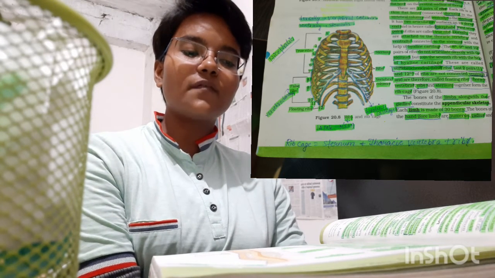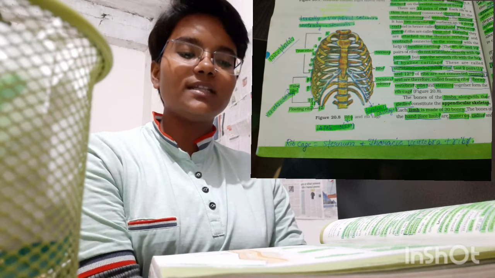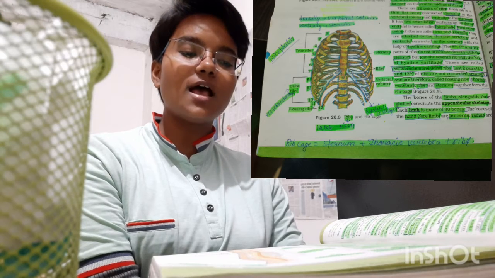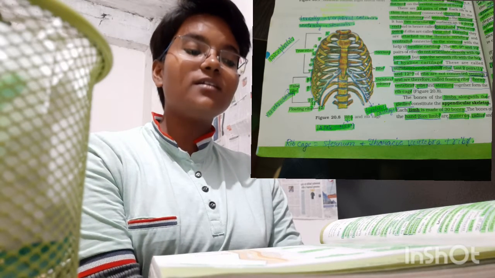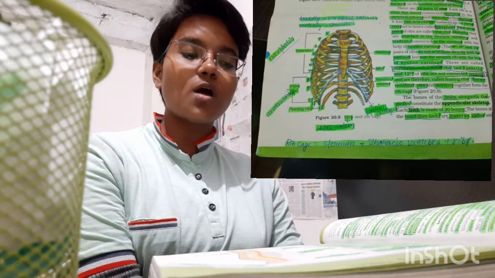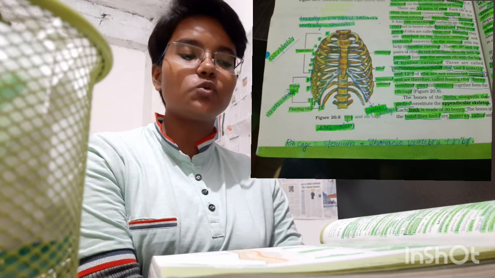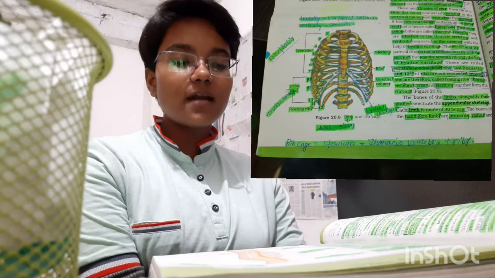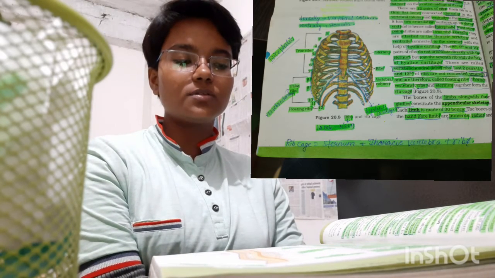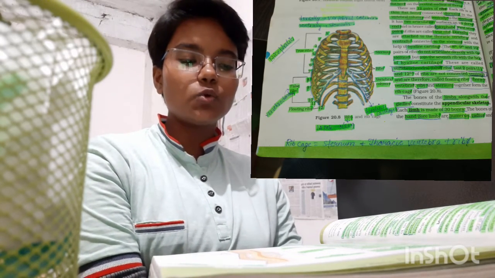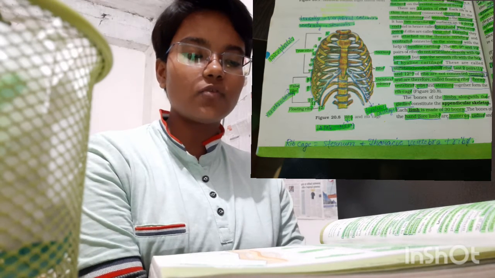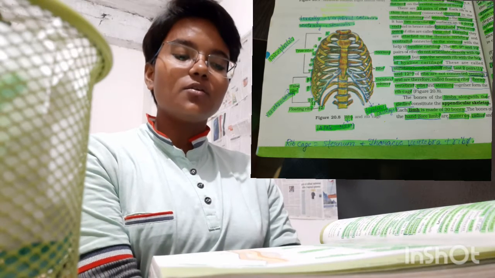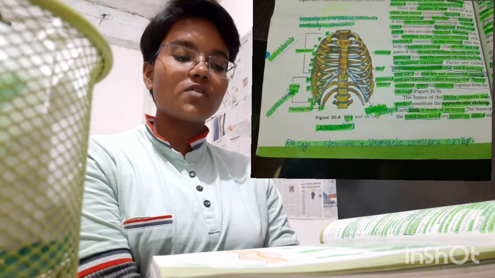First 7 pairs of ribs are called true ribs. Dorsally, they are attached to the thoracic vertebrae and ventrally connected to the sternum with the help of hyaline cartilage. The 8th, 9th and 10th pairs of ribs do not articulate directly with the sternum but join the 7th rib with the help of hyaline cartilage. These are called vertebrochondral false ribs. The last two pairs, 11th and 12th, are not connected ventrally and are therefore called floating ribs. Thoracic vertebrae, ribs, and sternum together form the rib cage.